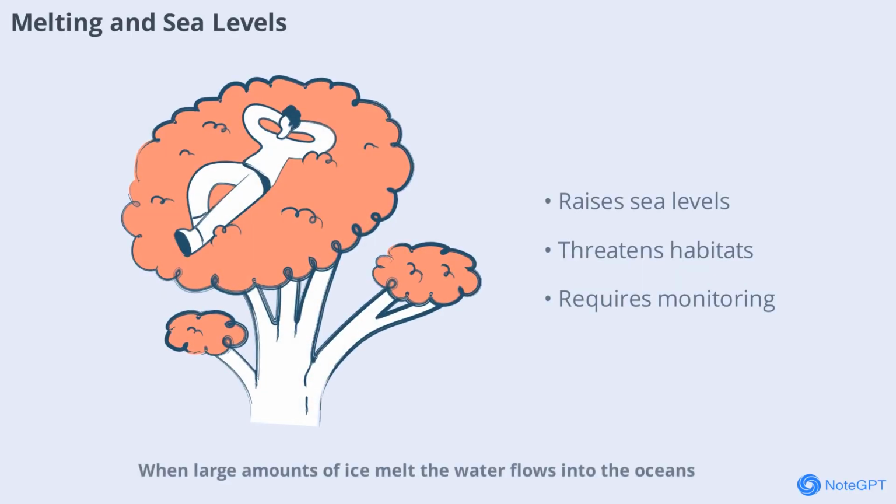When large amounts of ice melt, the water flows into the oceans, raising sea levels. This can lead to flooding in coastal areas and threaten habitats for both people and wildlife. Monitoring melting rates is crucial for predicting and managing the effects of climate change on our world.